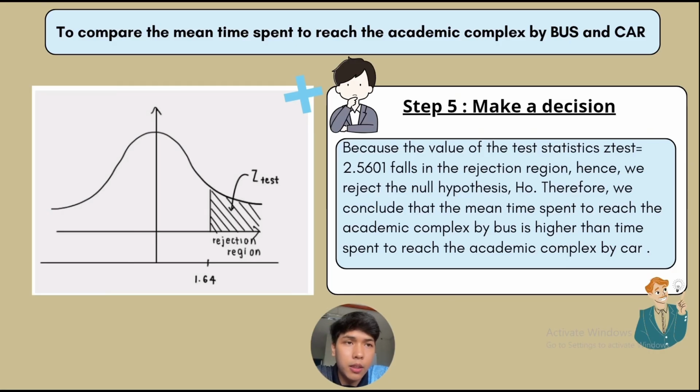Step 5: make a decision. Because the test statistic Z value of 2.5601 falls in the rejection region, we reject the null hypothesis. Therefore, we conclude that the mean time spent to reach the academic complex by bus is higher than the time spent by car.